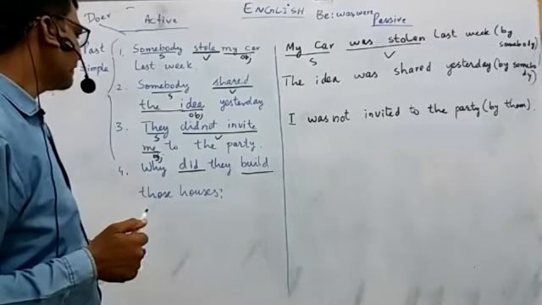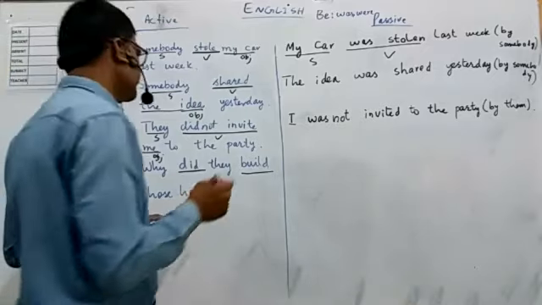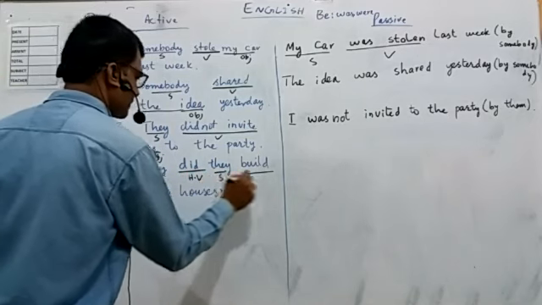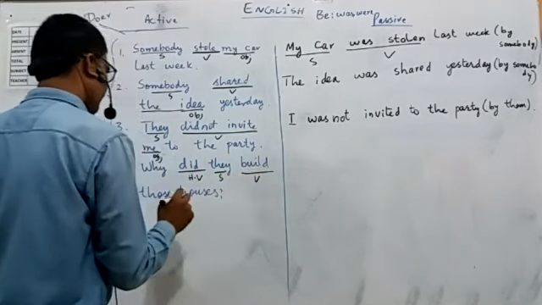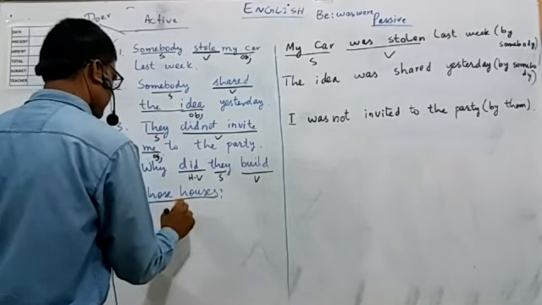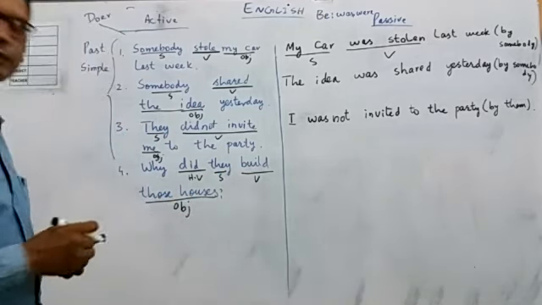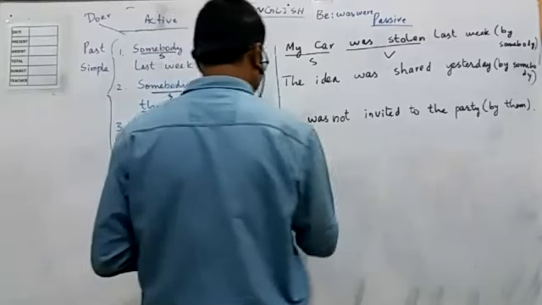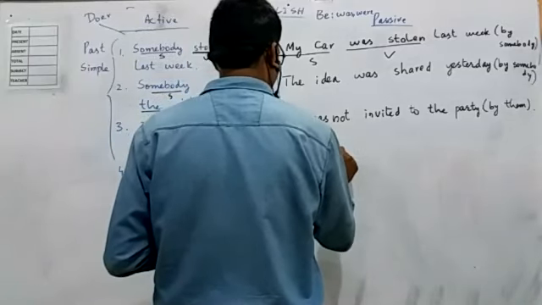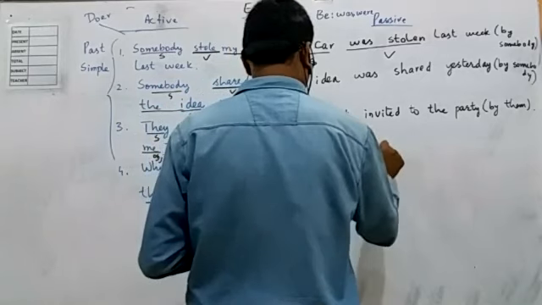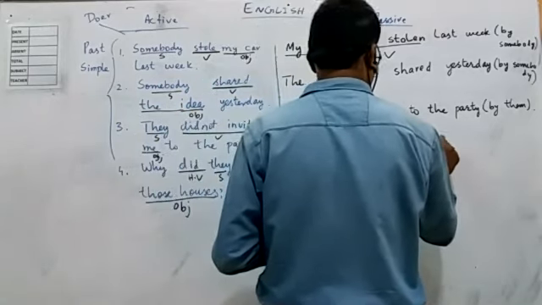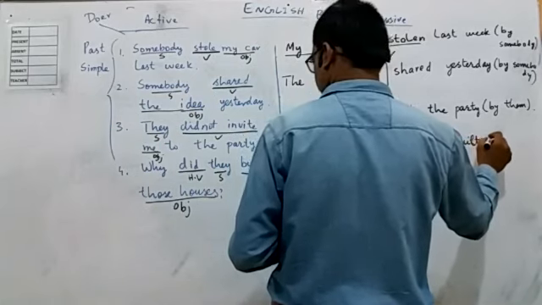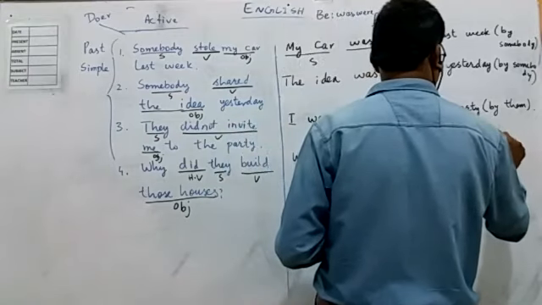If you look at the question, when did they build those houses? Okay, it's a question. Now, we have this helping verb, subject, and that is the main verb. And those houses is the object of that sentence. So we say that when were these houses built by them?